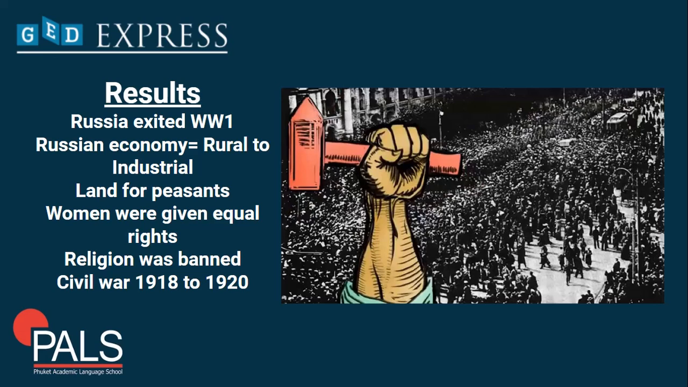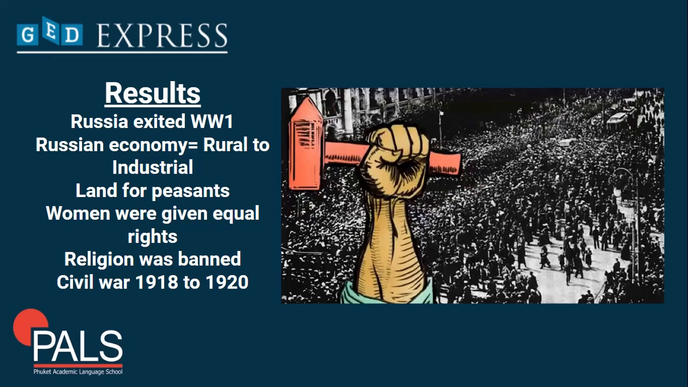Sounds good, right? Women were given equal rights to those of men, and religion was banned from many aspects of society. Now, from 1918 to 1920, Russia experienced a civil war between the Bolsheviks, also known as the Red Army, by the way, and the anti-Bolsheviks, or the White Army. The Bolsheviks won, and the new country was called the USSR, or the Union of Soviet Socialist Republics.